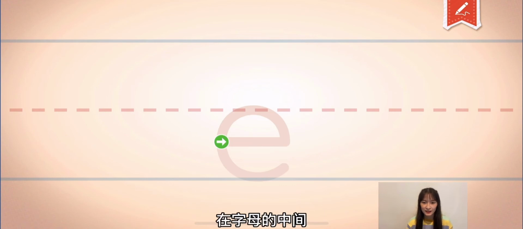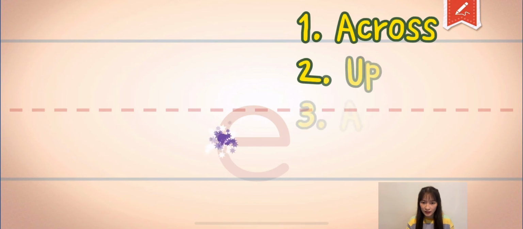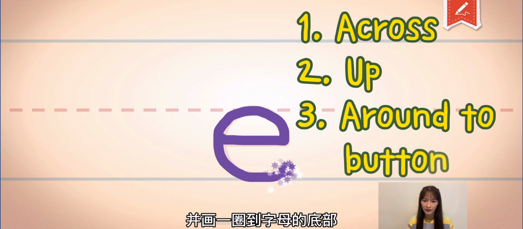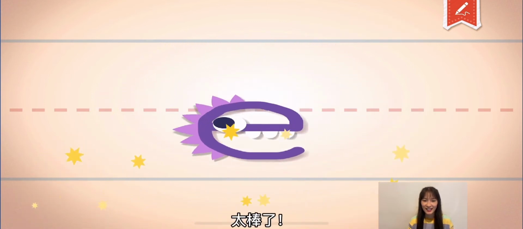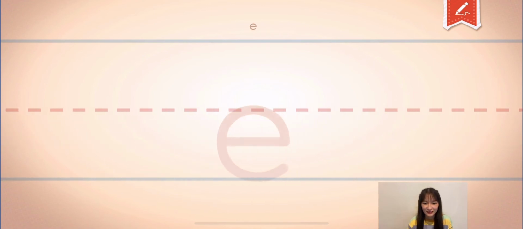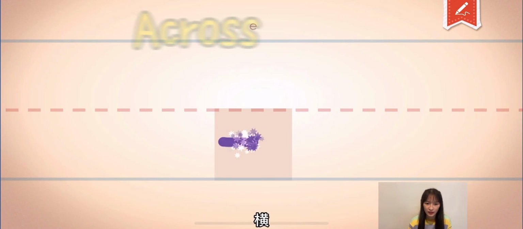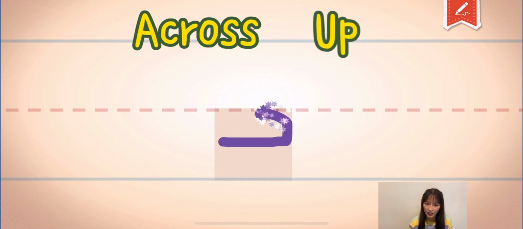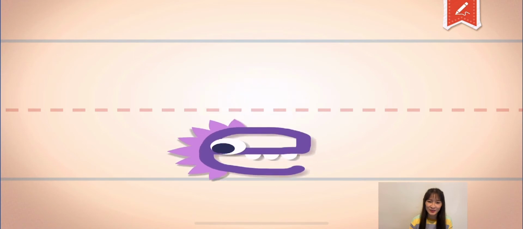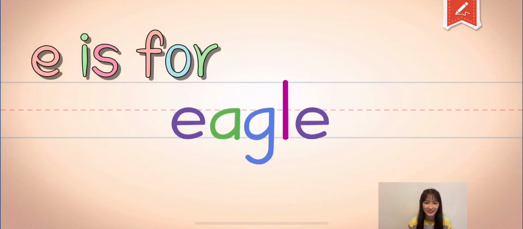Again, let's start below the middle and make a line across. Then go up and around to the bottom. Good job! Now, let's try to write by ourselves by following the across, up, and around to the bottom. Good job! E is for eagle.